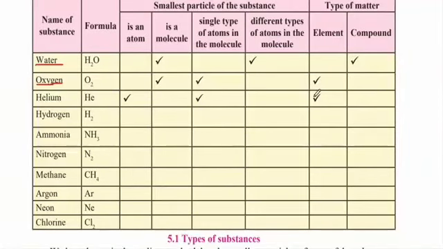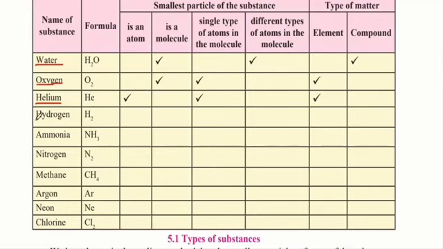So you all must have noticed what a periodic table looks like, and all the examples that are put up on the periodic table are nothing but elements, because the periodic table is a classification of all the different types of elements found in nature. So the next example is helium, and the formula for helium is He, and it is an atom. It is not a molecule because just 1 atom gives you helium. It is a single type of atom because it's only helium and no other atom. And this is a part of the periodic table, hence it is an element.